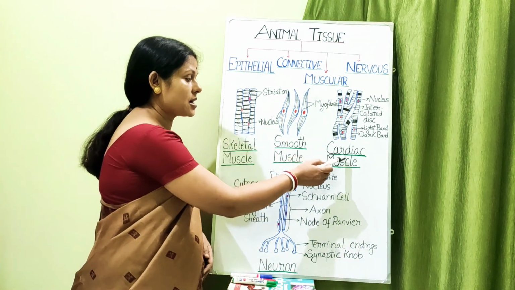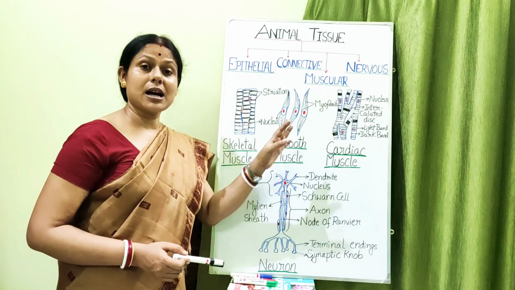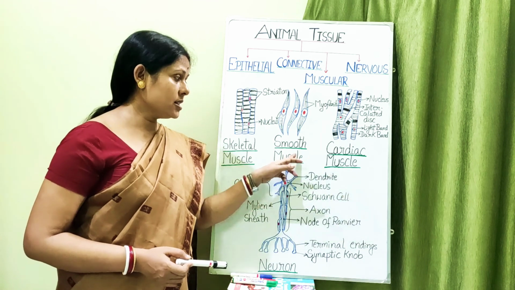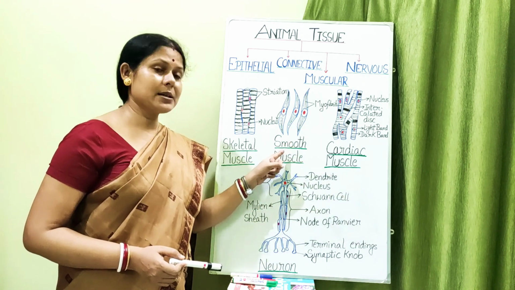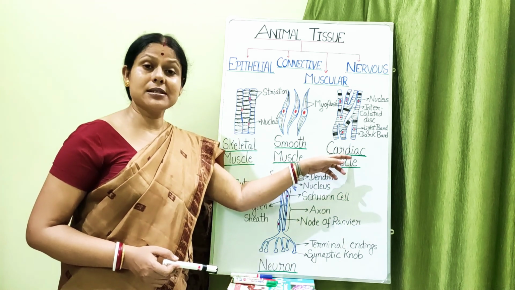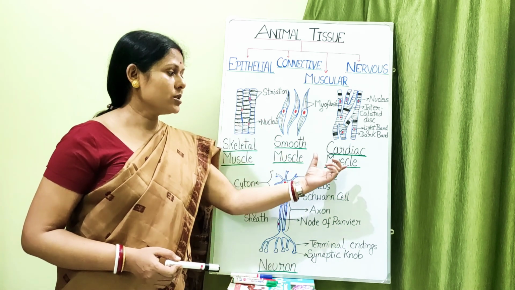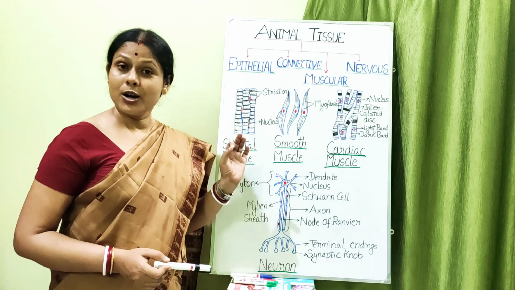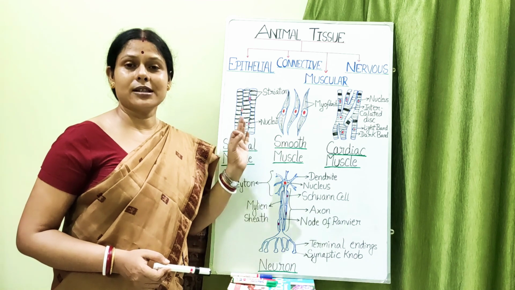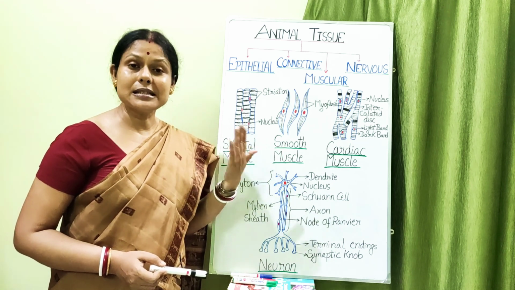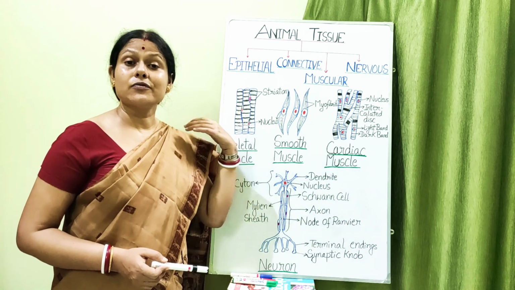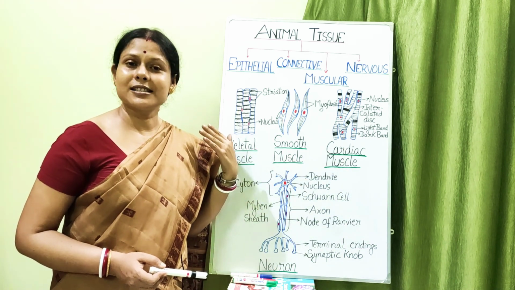As the name suggests, cardiac muscle, these muscles are present only in the heart. Understood? These are involuntary, and smooth muscles are also involuntary, but those are present in the internal organs of our body other than the heart. And as the name suggests, cardiac means heart, so these muscles are found only in the heart. Understood? And these work tirelessly throughout the life of an organism. That means till the death of an organism, the cardiac muscle works. It does not fatigue, that means it does not get tired.